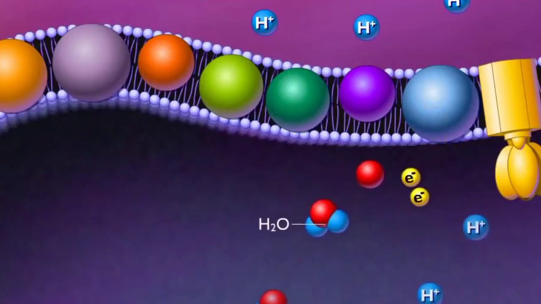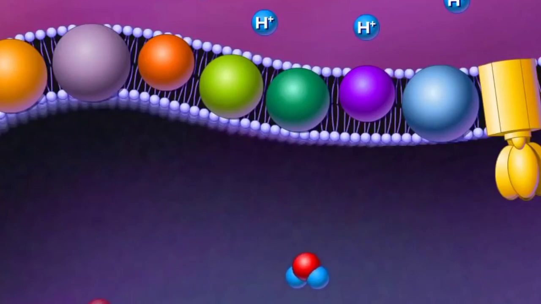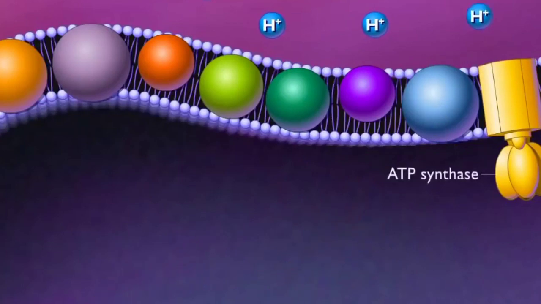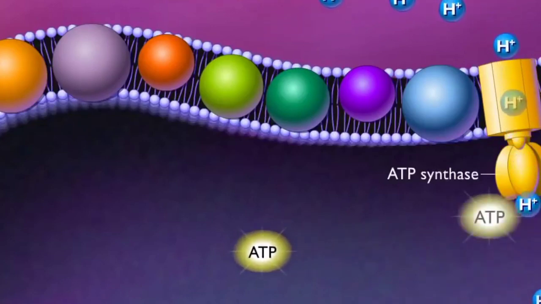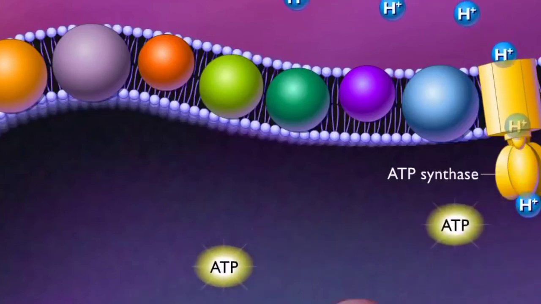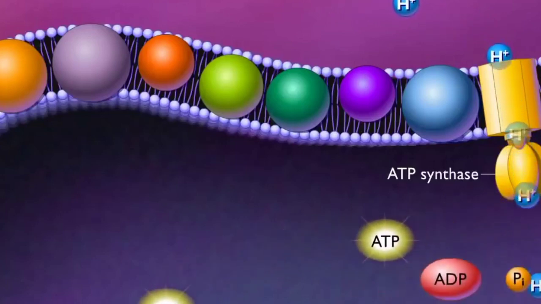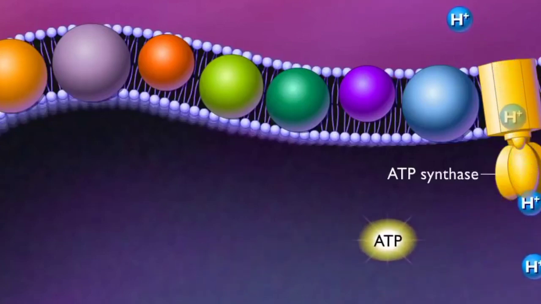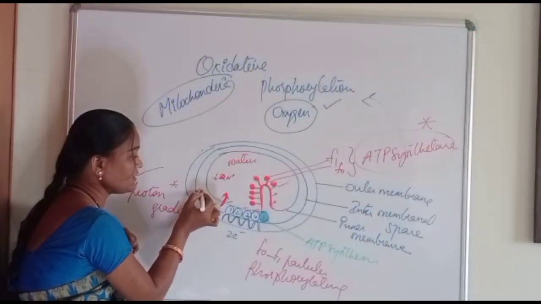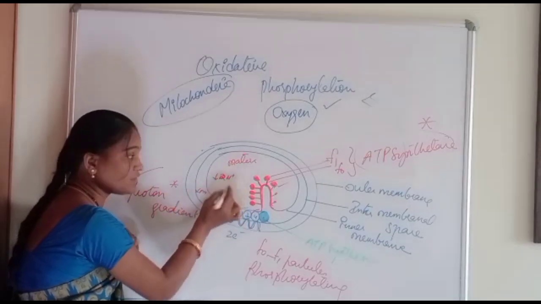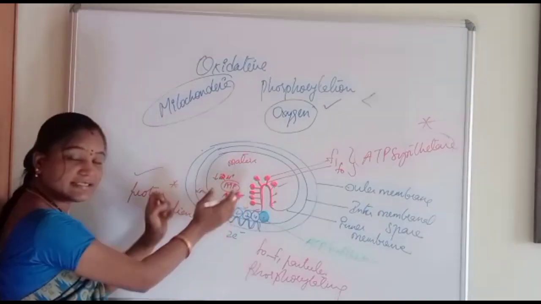This is very important. This is the actual mechanism where your ATP synthesis is taking place. With this proton gradient system, the protons in the intermembranous space are being transferred through this channel, that is the F0 F1 complex, from the intermembranous space to the matrix. Here there is a decrease in pH, and when they are being transferred, coupled with it, there is a synthesis of the ATP molecule. This is the actual mechanism.